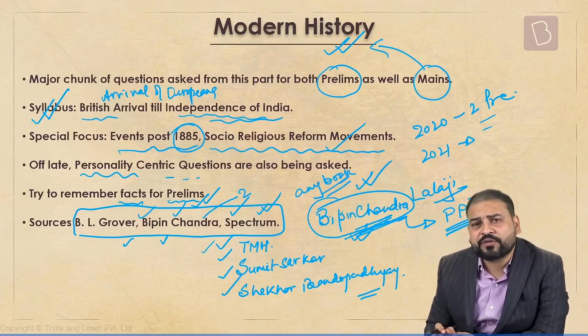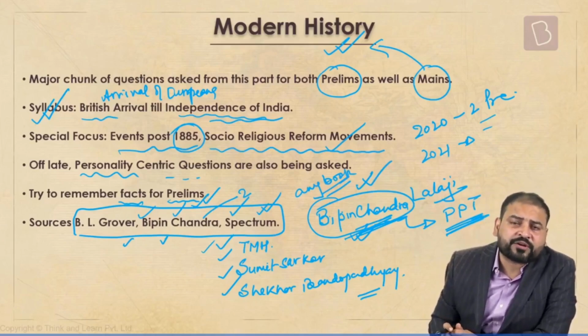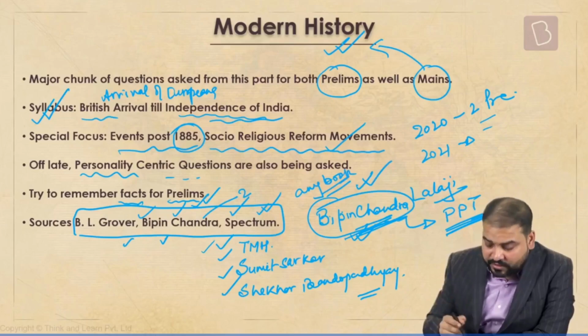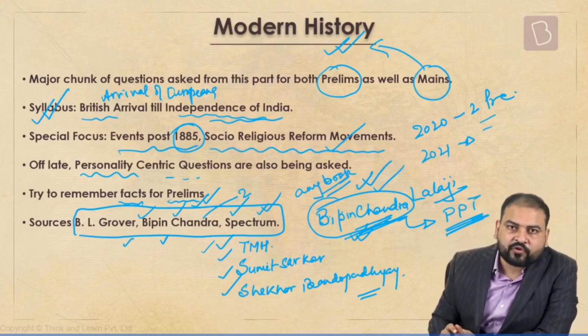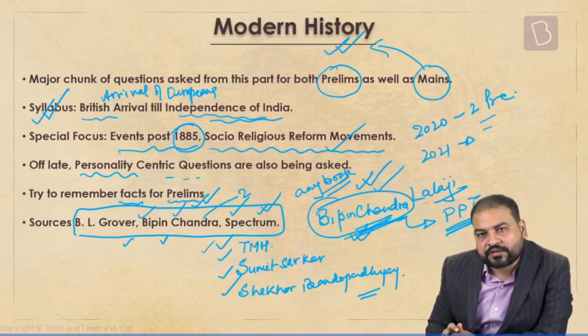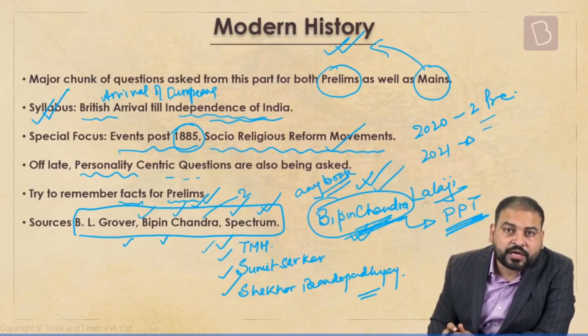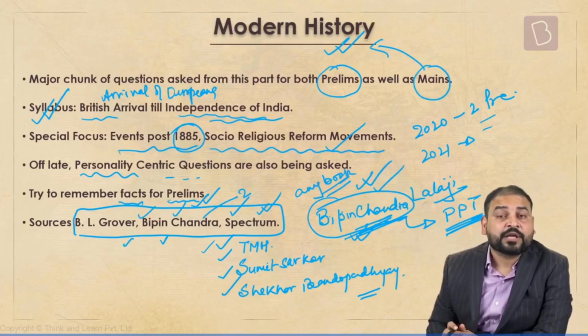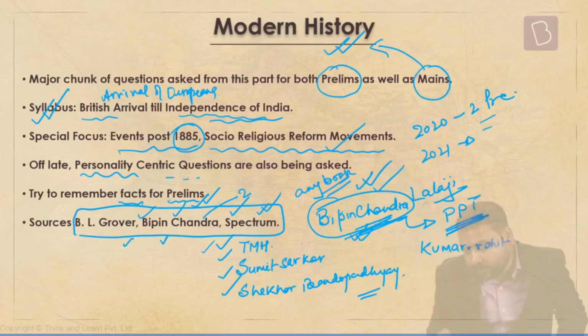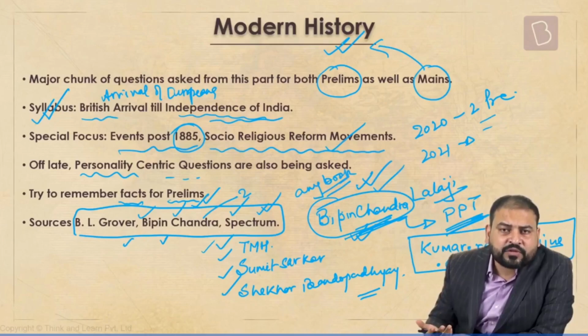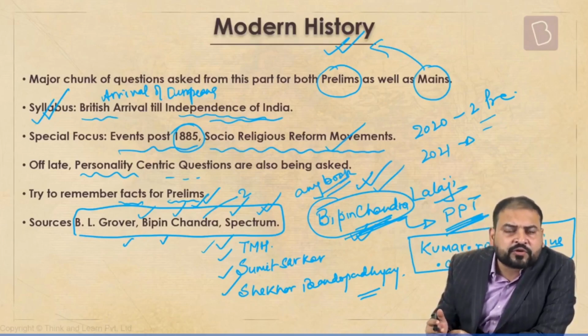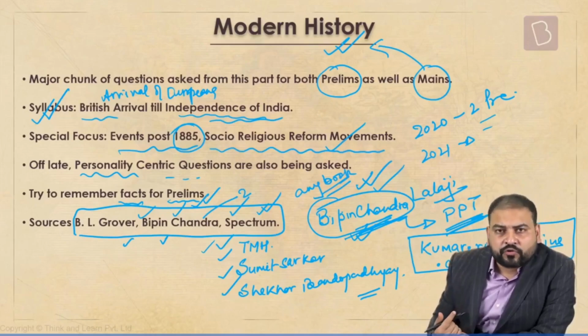So if you are sure that, okay, I want to go ahead with Spectrum only, go ahead. Otherwise, I will say, start with Bipin Chandra. Complete it. I'll tell you other books. I'll definitely be helping you out over there. You can always contact us through the mentors. There is no doubt about that. Apart from that, you can always write mails to us and here I'm providing you my mail ID, kumar.rohit@byju's.com. You can always reach out to us whenever you have queries. Either I will reply to that, or the mentor team will definitely look into them and answer all your queries.